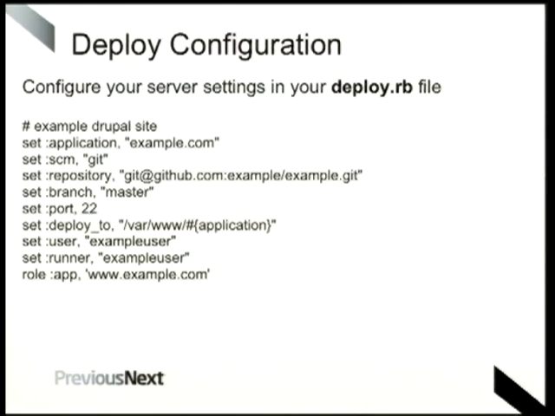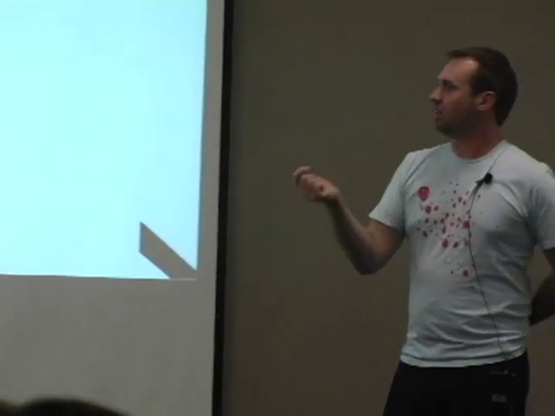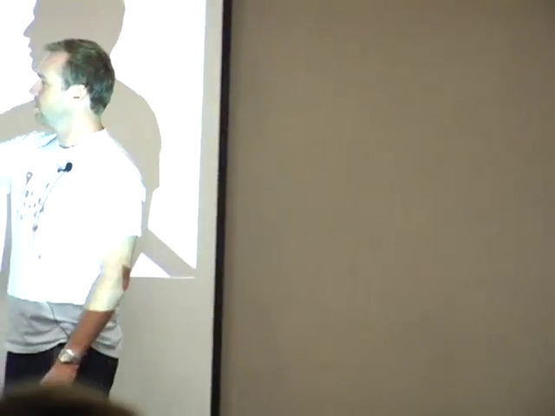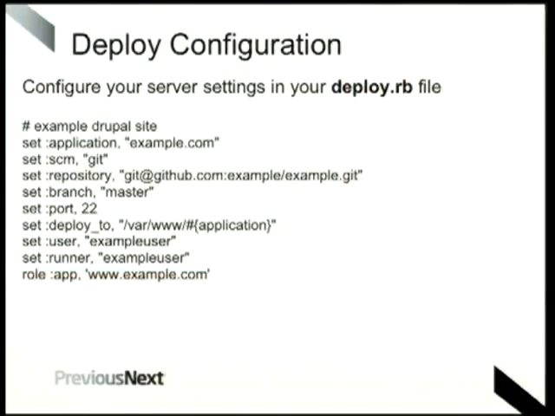Then set user and runner are really just used for, the user is who we're going to log in as, and who owns the files when we deploy, and the runner is who's running the application. So it could be the user that, say, Apache is running under, that kind of thing. And the last one is the role. Essentially here all it's doing is giving you the location of the server, so where to SSH into and deploy to. But there's also the significance of the role.